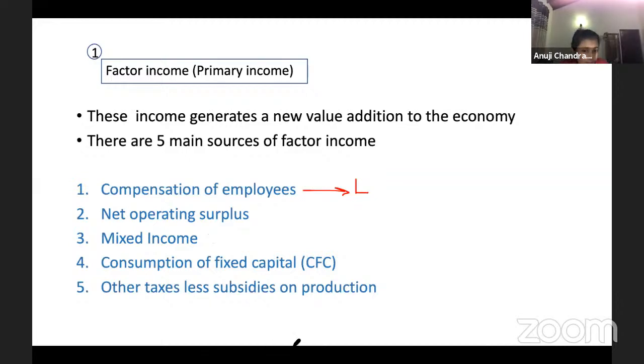Now, someone asked this question. I'm sure she got my answer now. Mixed income comes here. In the income source method, we include mixed income. We don't include mixed income here, but this is the income approach. Like I said, guys, they won't test the income source method. They usually test the output approach, that is the GVA method, the income approach, and the expenditure approach. Don't get it confused with income source.